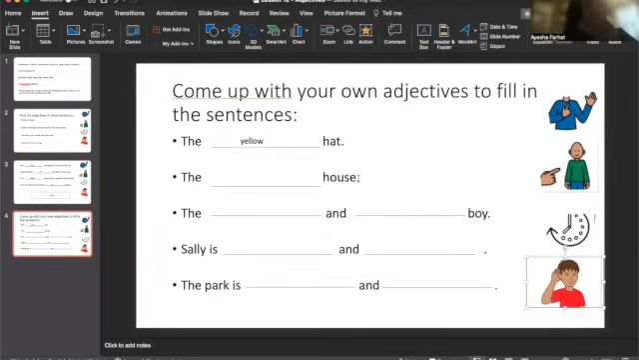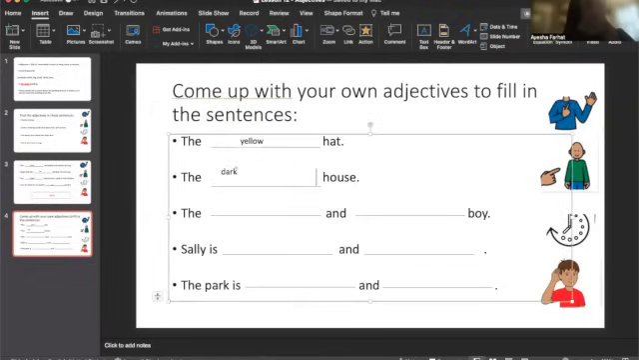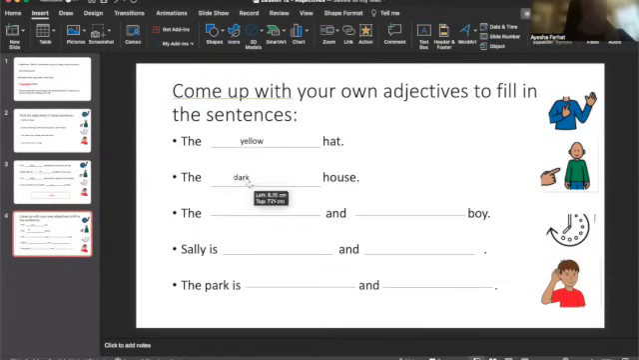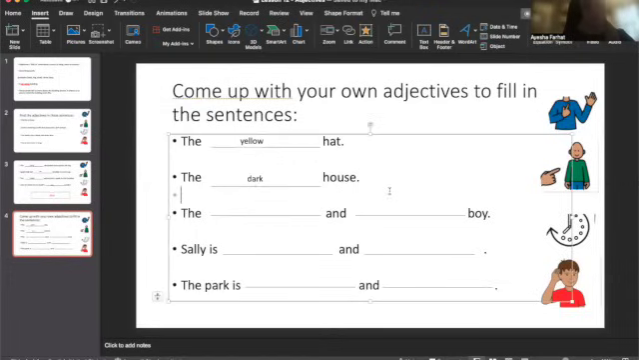Now, I can describe what the house looks like. I'm going to use the word dark because I think that gives a mystery in my mind to what this house can be. So I'm going to say the dark house. So it tells me in my mind that this house could be scary, mysterious, and I like that. I like that adjective, that describing word. Okay, let's move on. The something and something boy.